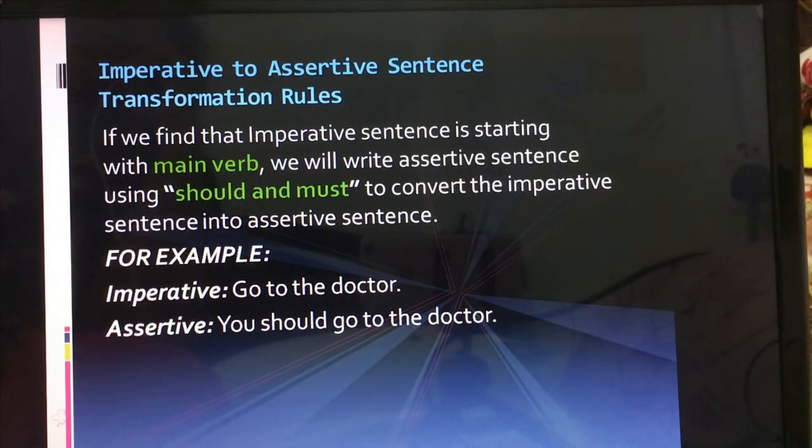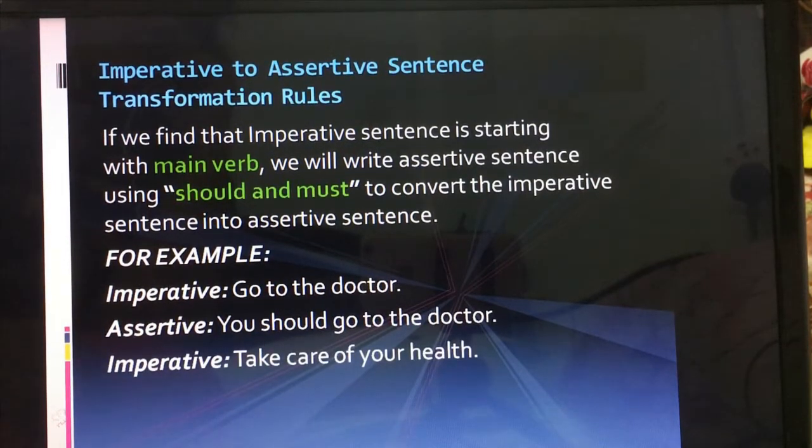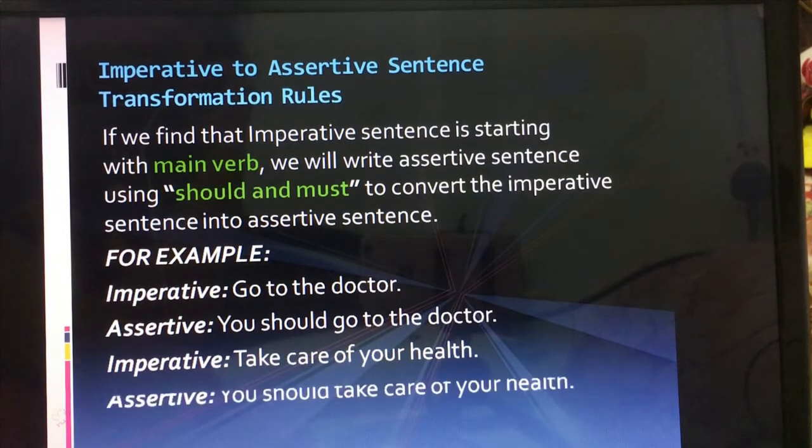We added the subject at the beginning, and then we added should. You can also write you must go to the doctor. You should go to the doctor. Okay, let's see another example. Take care of your health. So if we make it assertive, it becomes: you should take care of your health. Okay, so let's see another one.